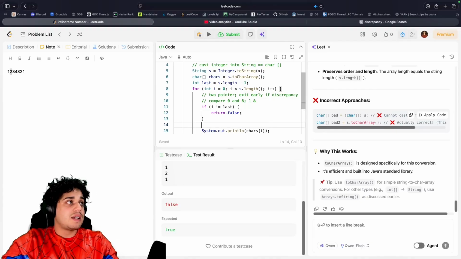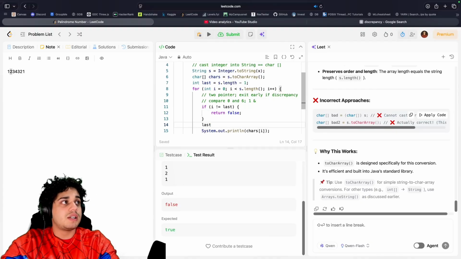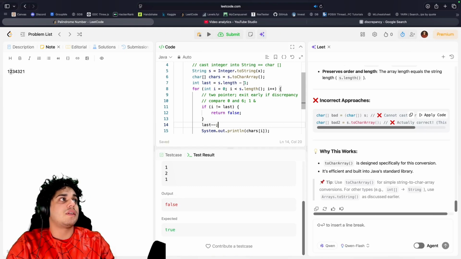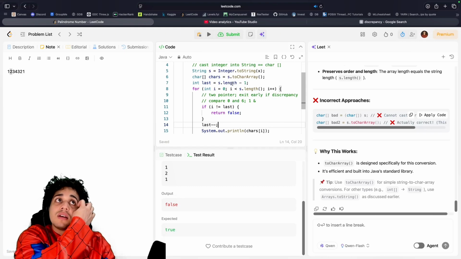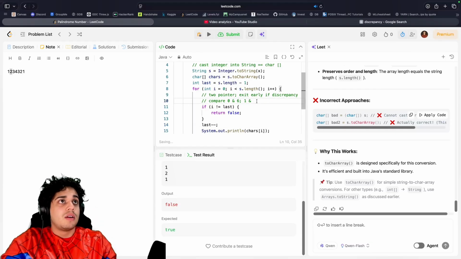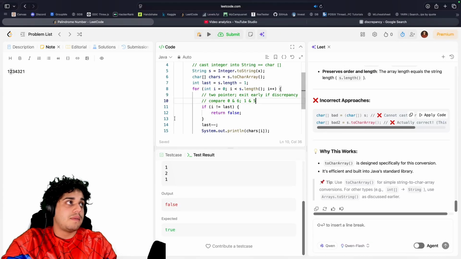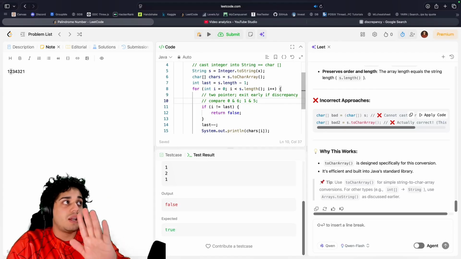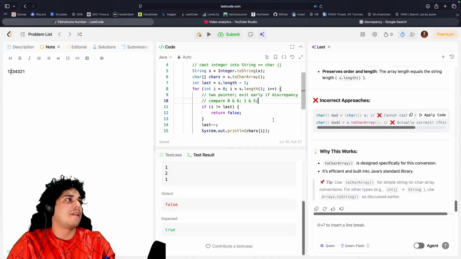Oh yeah, and then if that's not the case, don't forget to keep changing that last, because you're going to compare on this one. It'll be 7, 6, and we're comparing 0 and 6 at first. Compare 0 and 6, 1 and 5, 2 and 4, 3 and 3. Oh, that's because we're already at 3 now. Oh, this might be wrong then. I just realized a problem.